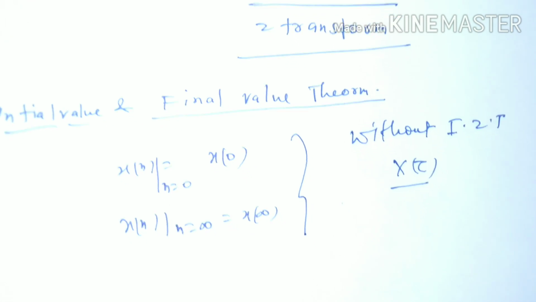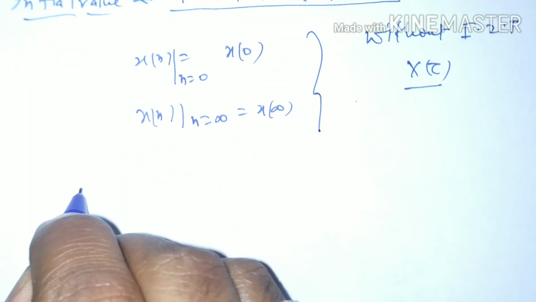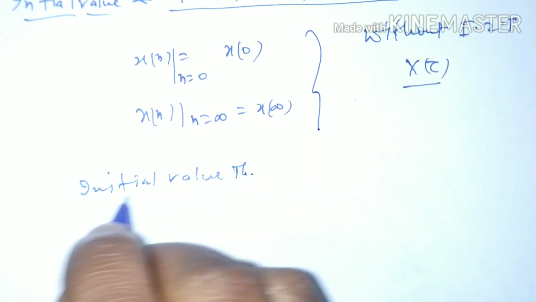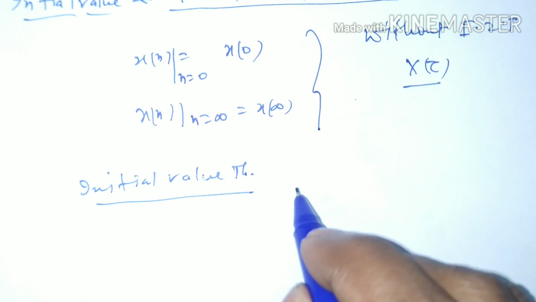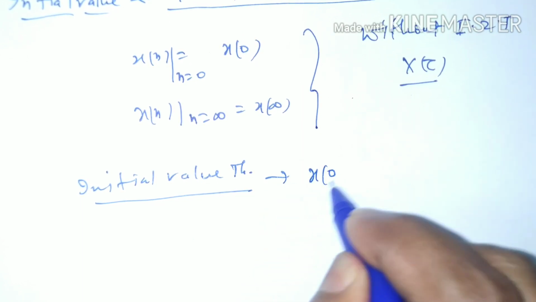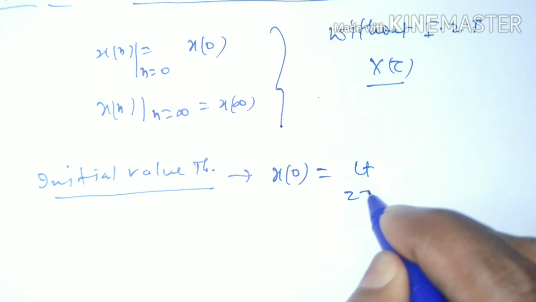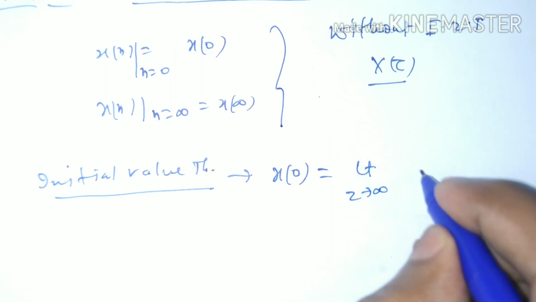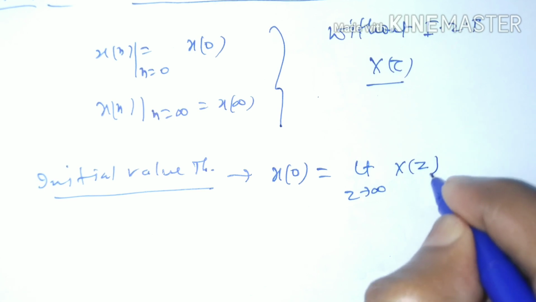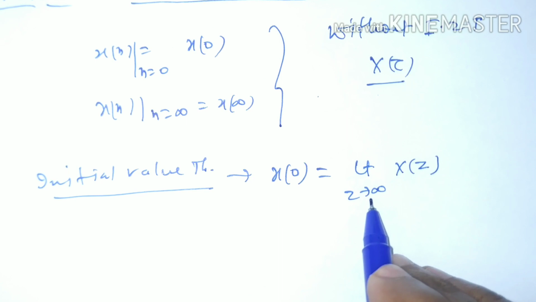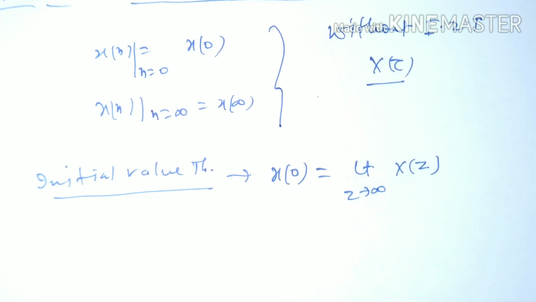So what does it tell? The initial value theorem tells that the initial value x0 of any signal will be limit z tends to infinity of X(z). If we take this limit of X(z), then we get the initial value of any signal, x0.